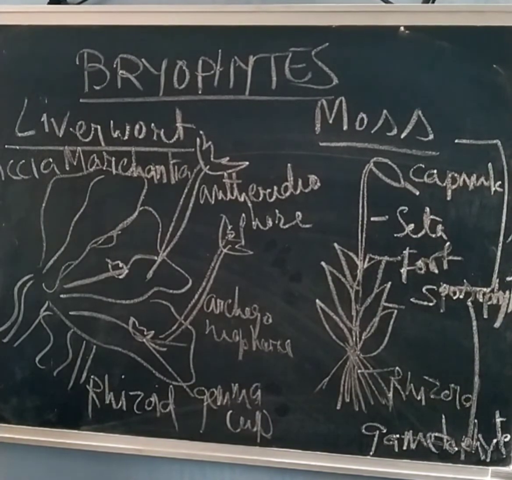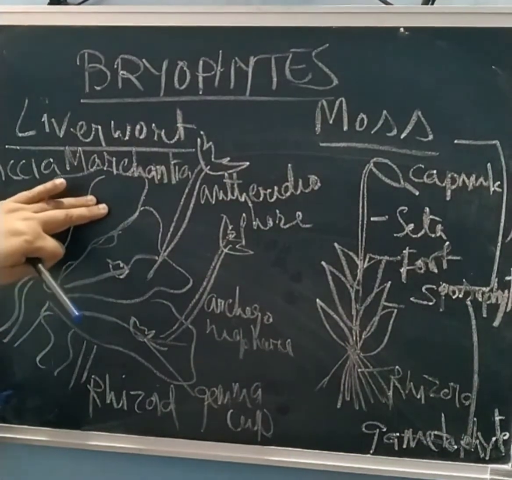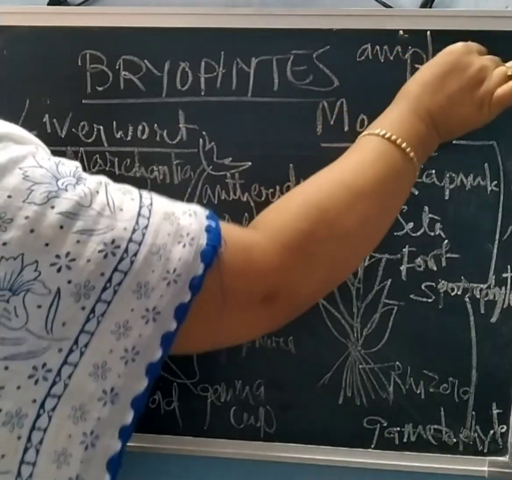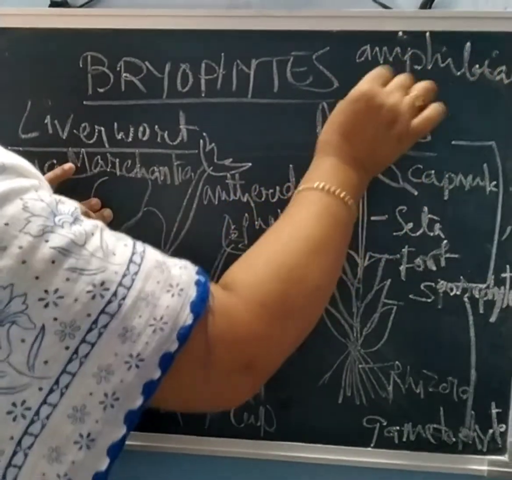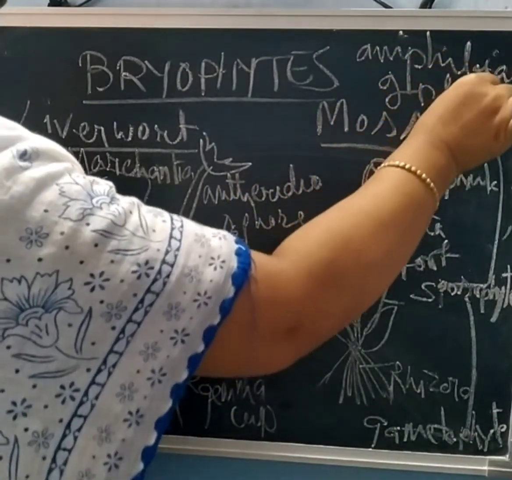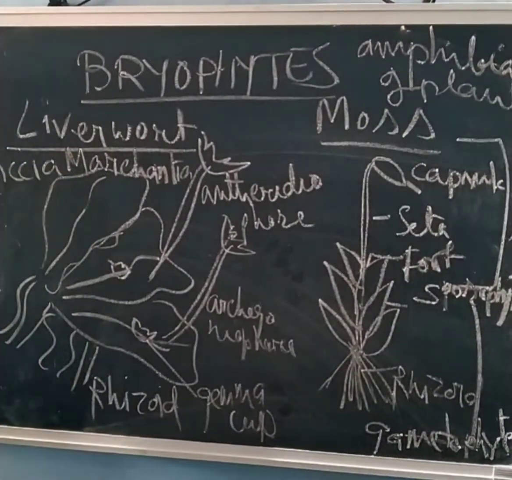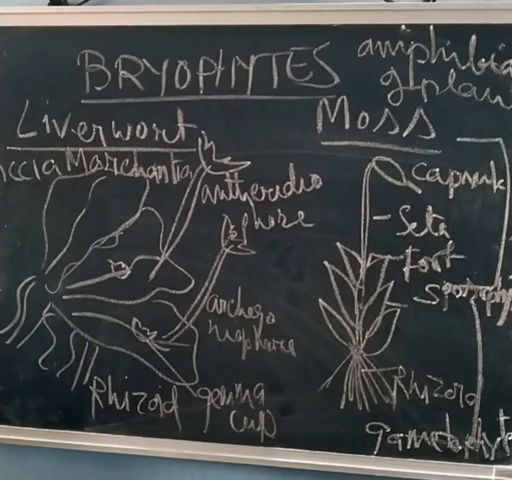Now, what is the habitat of these bryophytes? They commonly grow in moist shaded areas in hills, and they are called the amphibians of the plant kingdom. Amphibians of the plant kingdom means they grow in both water as well as land.